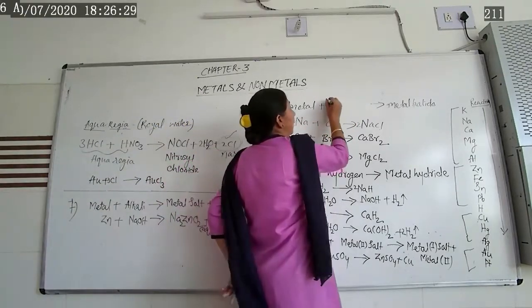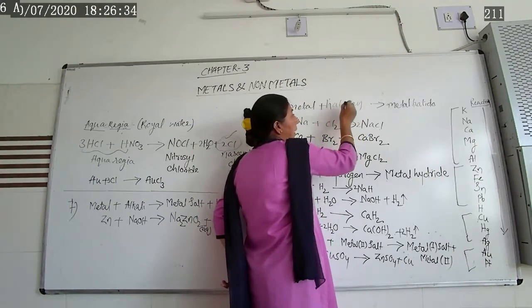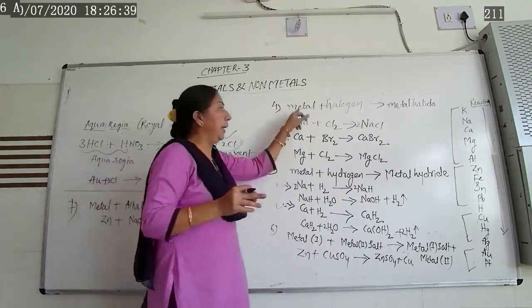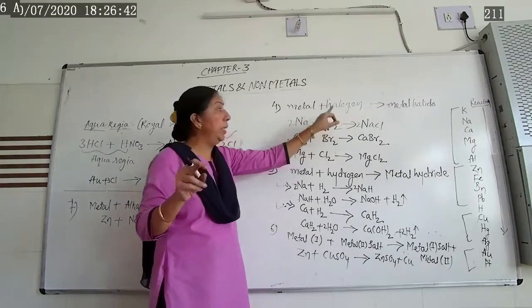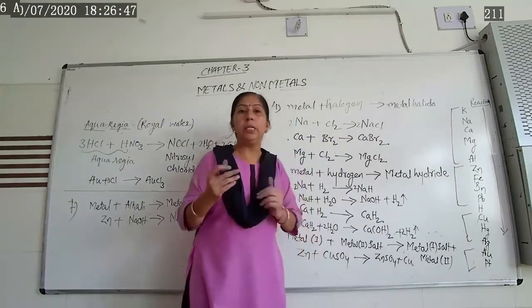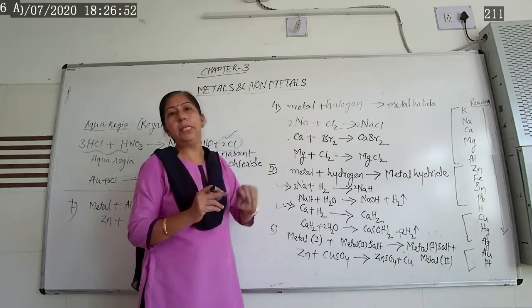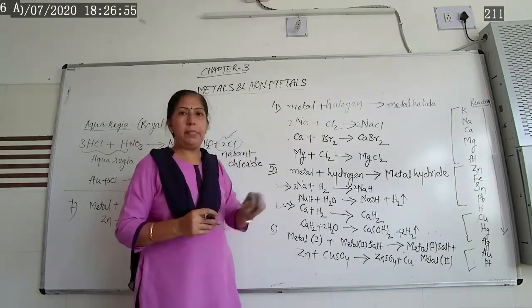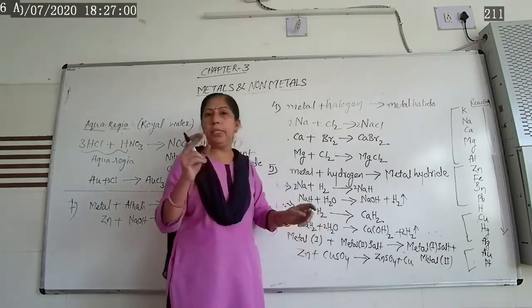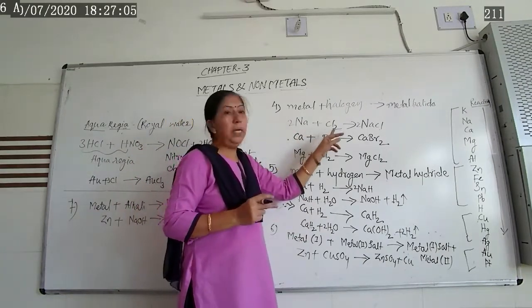So here the halogen group means what? Fluorine, chlorine, bromine, iodine, all these are halogen atoms, group 17 in the periodic table. So when a metal comes in contact with a halogen, it forms a metal halide. That means this metal halide is an ionic compound which is formed by transferring electrons from the metal to the non-metal. Let us see the example. Sodium is a metal. When it comes in contact with chlorine, a halogen atom.